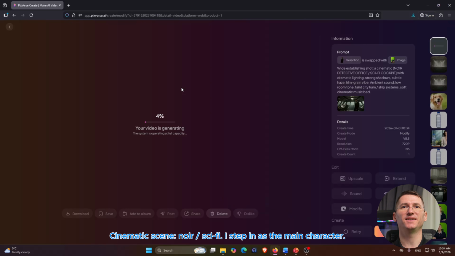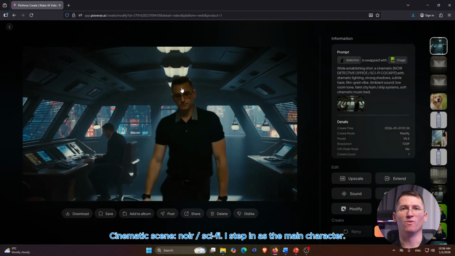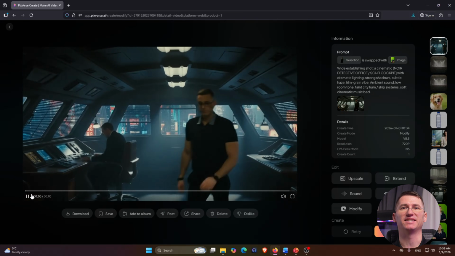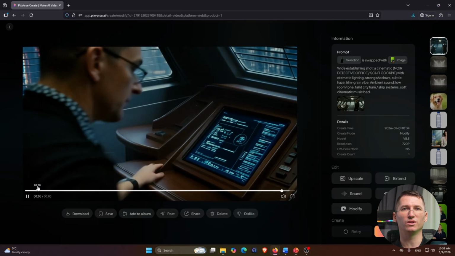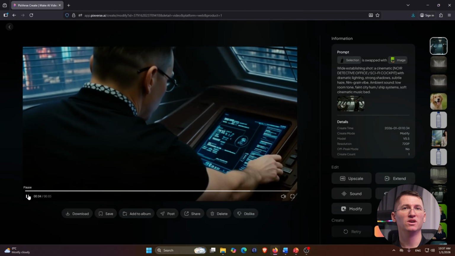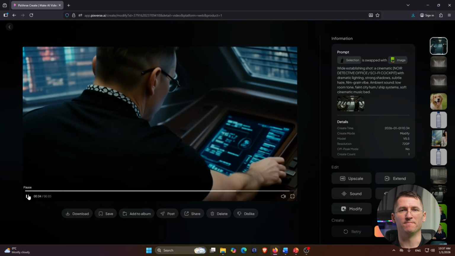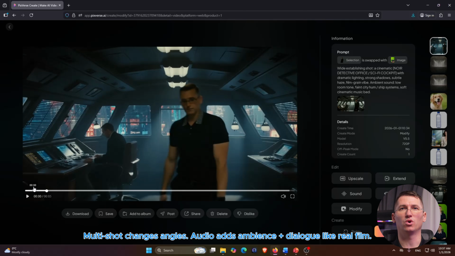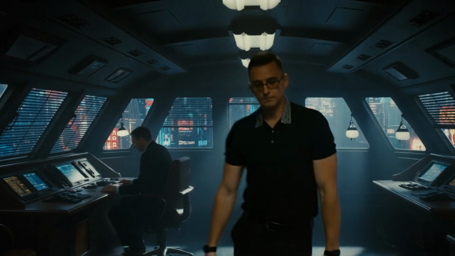Case 1 is the instant wow. I put myself into a cinematic scene that already has strong lighting and composition, and I'm leaning on 2 v5.5 upgrades here. Multi-shot, it turns one idea into a sequence with angle switches. Audio, not just background music. Actual layered ambience and dialogue that changes with the shot. I like that.